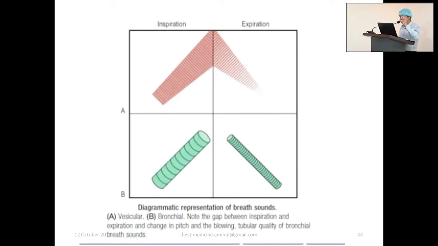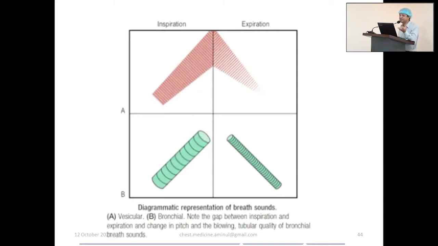Bronchial sound is converted to vesicular sound normally, because after passing through the alveoli, the high-pitched tracheal sound becomes rectified and attenuated and becomes vesicular.